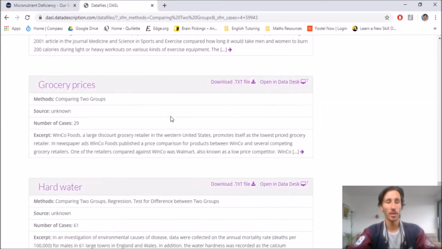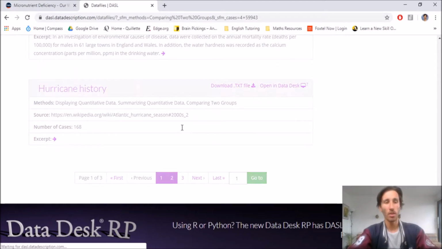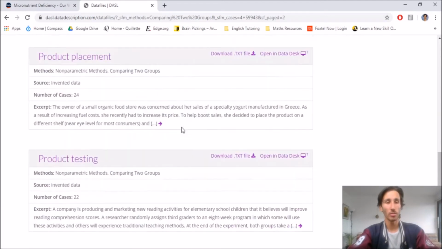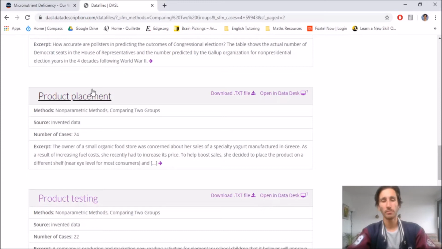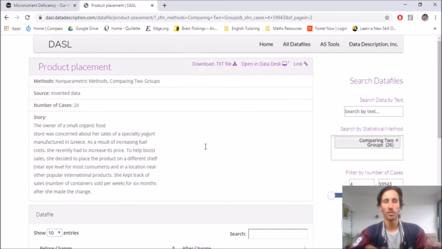Scroll through here and I have one that I have in mind, which is product placement. You could have selected any of them. If we look at product placement, the story here is that somebody is worrying about their yogurt sales.